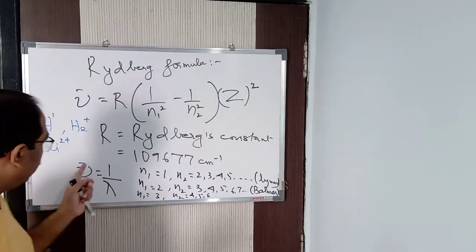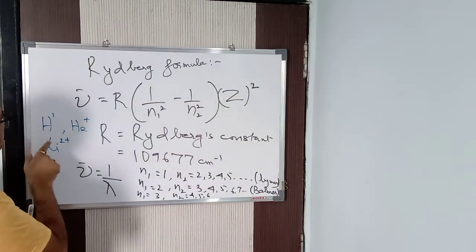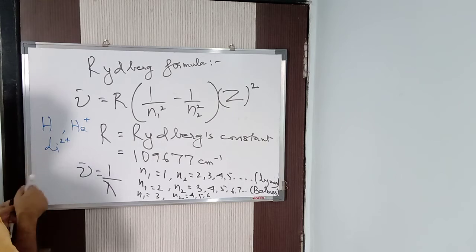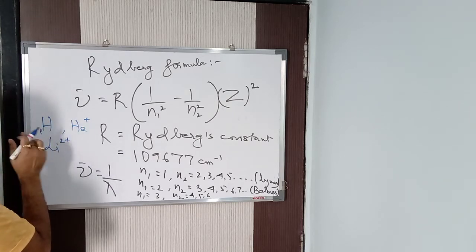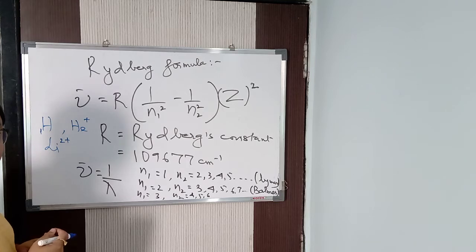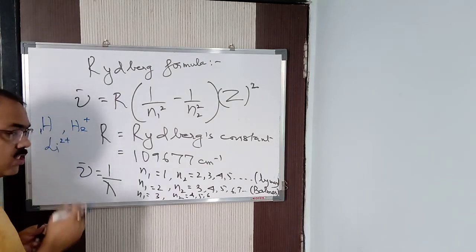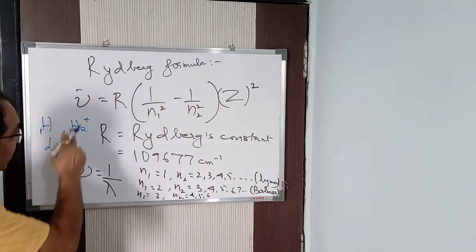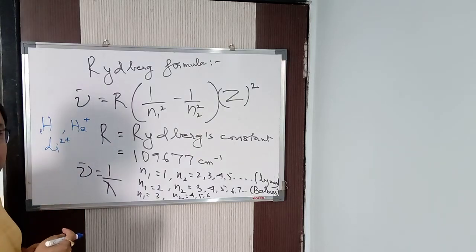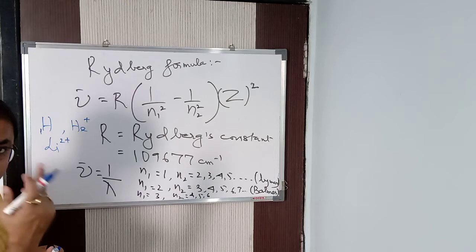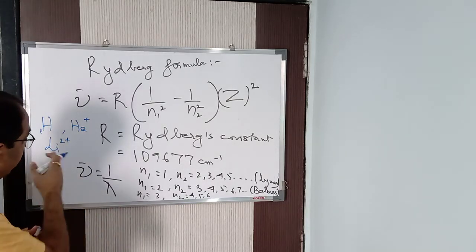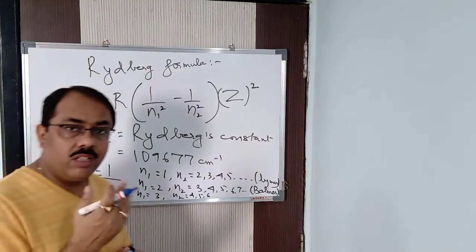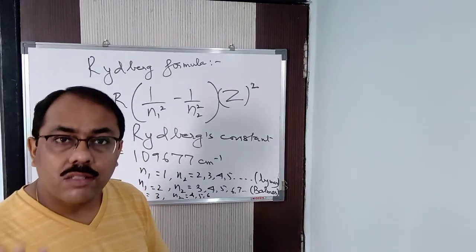You know why it is? I have to explain to you. Because atomic number of hydrogen is 1. Atomic number of helium is 2, no doubt. But when I say He+, then what is the number of electrons now there? 1 only. When I say Li2+, even if the atomic number of lithium is 3, what is the number of electrons there? That is 1 only.